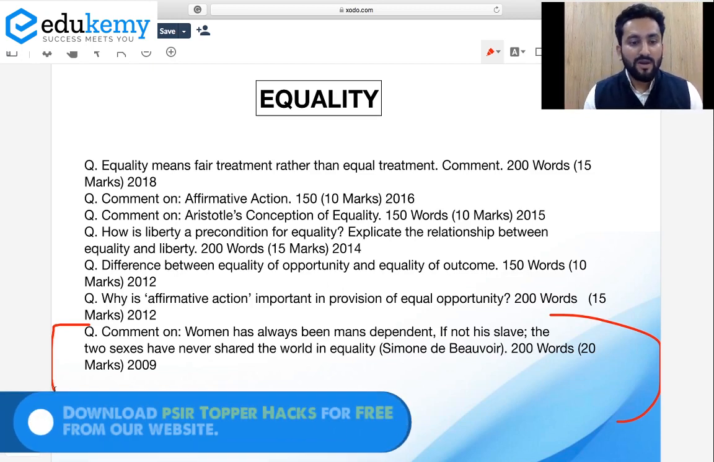For example, there's a good article on The Wire magazine. You just search equality and The Wire, then you will find this article where they're talking about how affirmative action was regarded as a panacea, but it is not. It is more of a political seduction. So whenever you write about affirmative action, you can use these points.